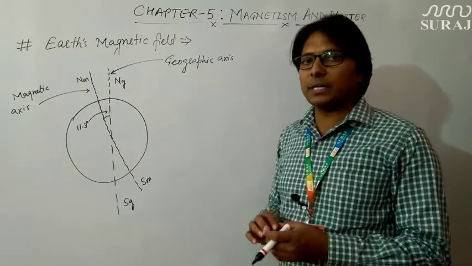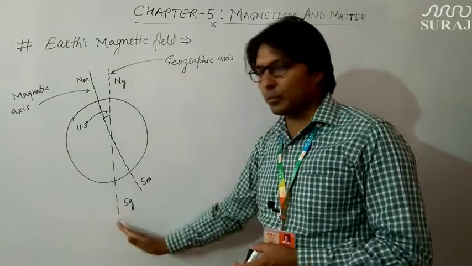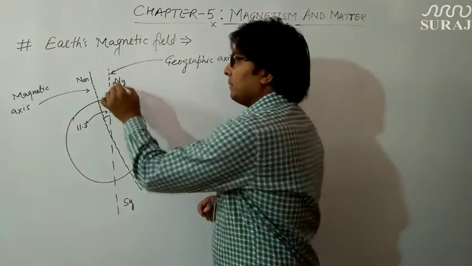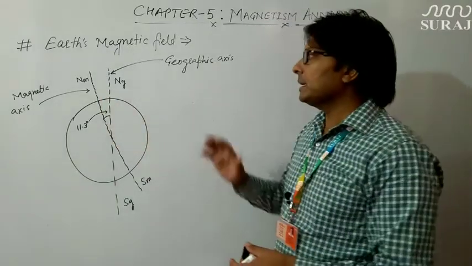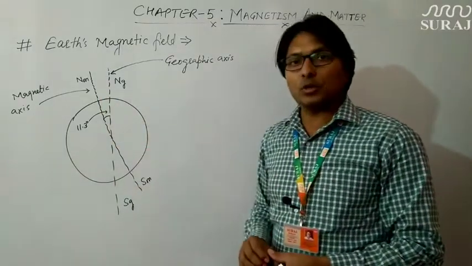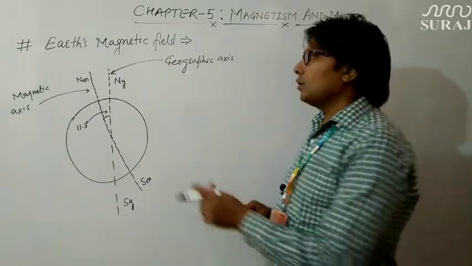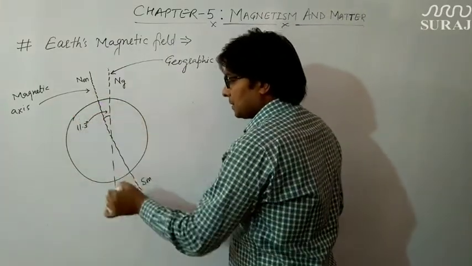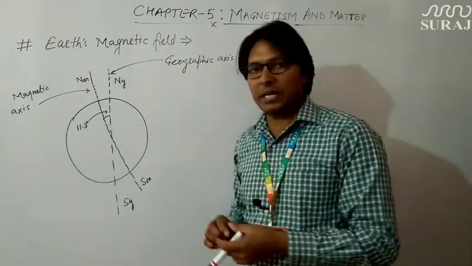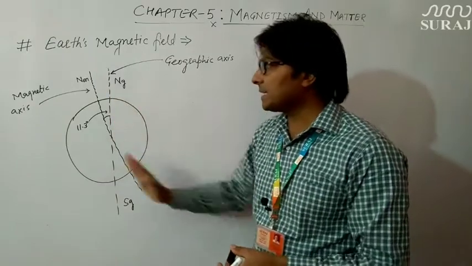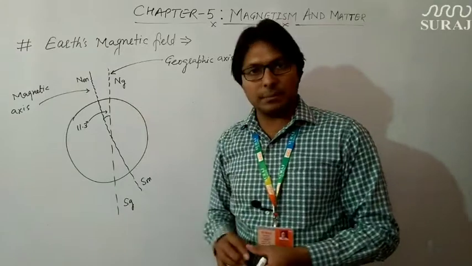The geographic meridian is the vertical plane which passes through the geographic axis. Similarly, we can define the magnetic meridian, which is the vertical plane which passes through the magnetic axis. The planes which pass through these two axes are known as the geographic meridian and the magnetic meridian.